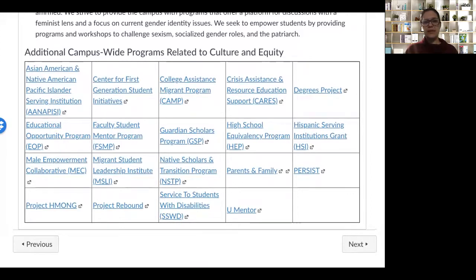You'll notice that there's no reading in your textbook this week, and that's because all of the information in this module is specific to Sacramento State. So again, this is not meant to overwhelm you with reading or information, but more just to give you an opportunity to become familiar with the policies and resources that are available for you.